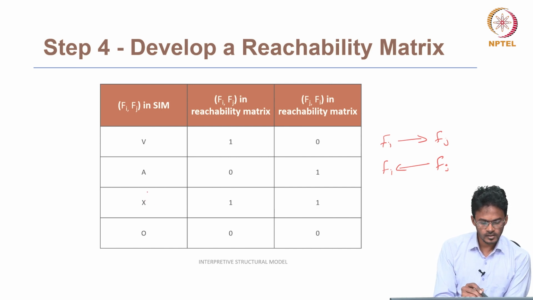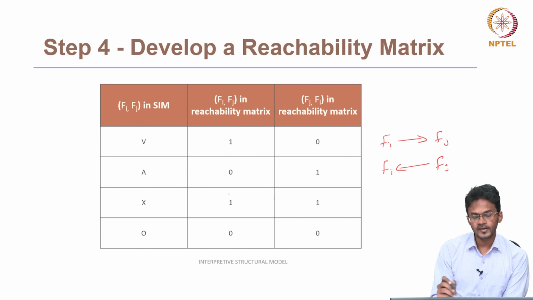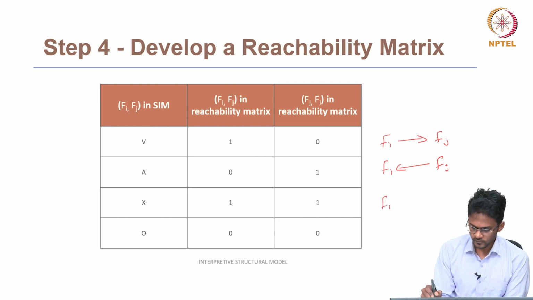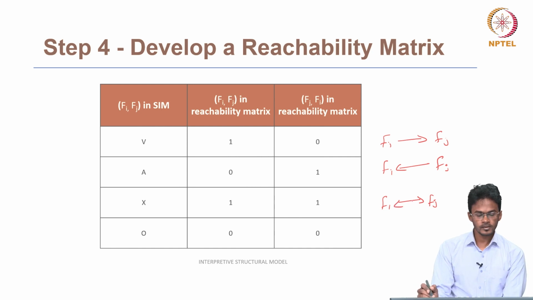Next, if the relationship in the SIM is X, then both factors influence each other. So the Fi to Fj cell will be 1, and the Fj to Fi cell will also be 1.